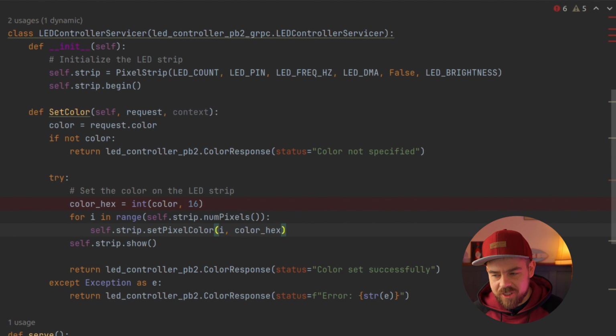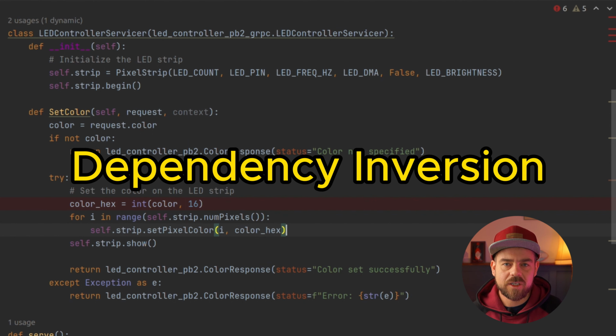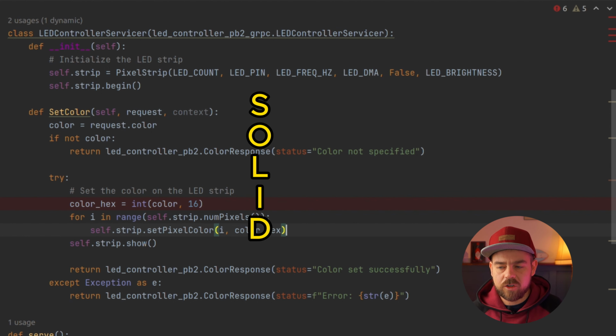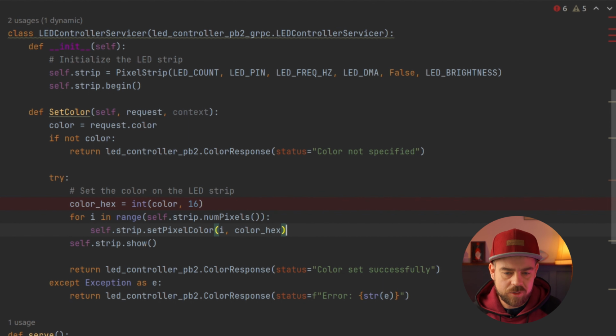So obviously the service class is responsible here for more than one thing, and that is receiving the message, deserializing it, implementing business logic, error handling, as well as communicating with the hardware layer. When it comes to the last principle, that is dependency inversion, yes, you guessed it. The service class knows about each and every implementation detail here, so we cannot check this box either. So I think that there is no sense in going through the rest of the principles.